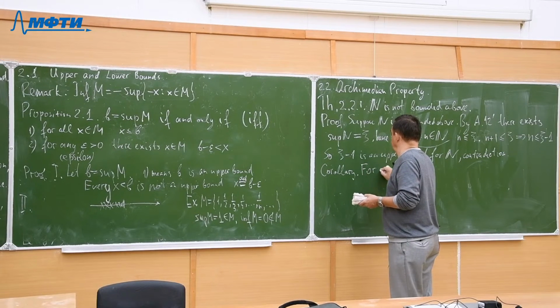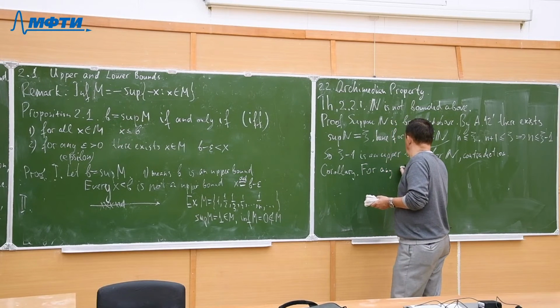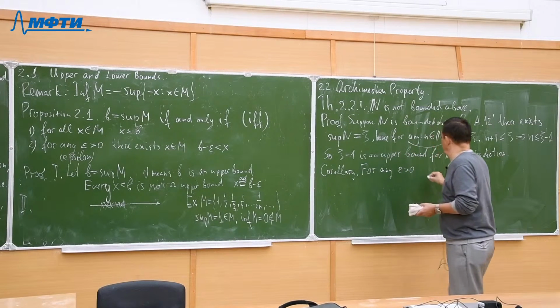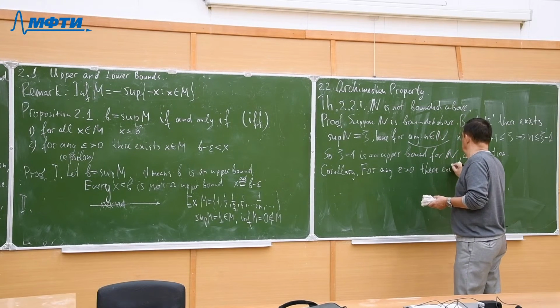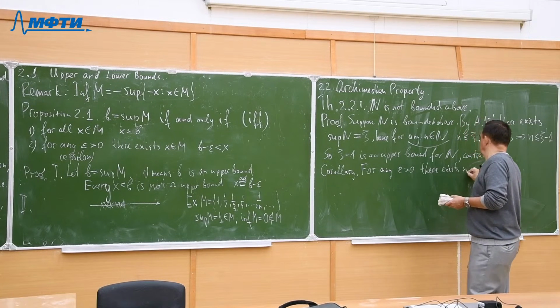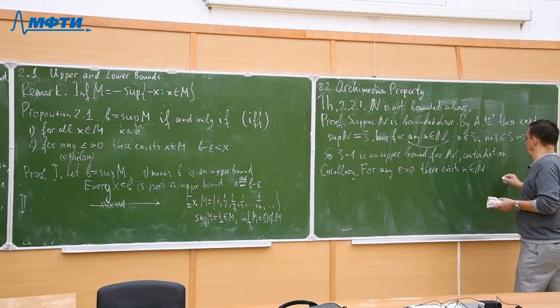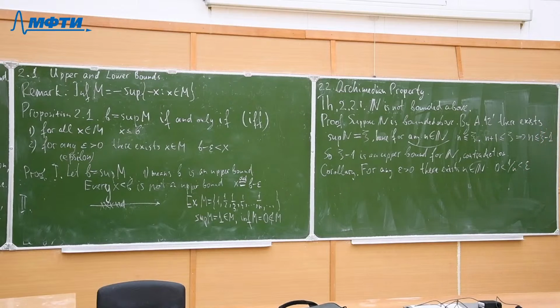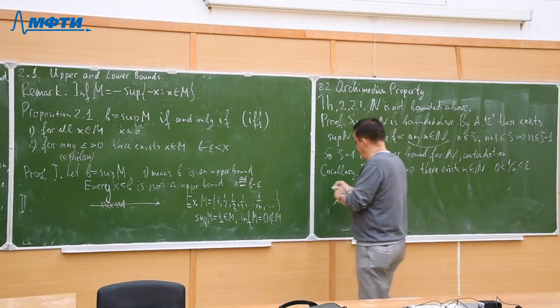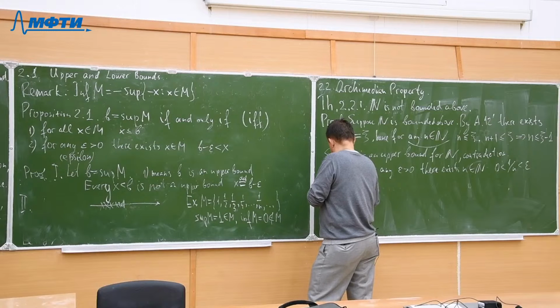For any epsilon greater than 0, there exists natural n such that 1 over n is between 0 and epsilon. And the proof is almost immediate.